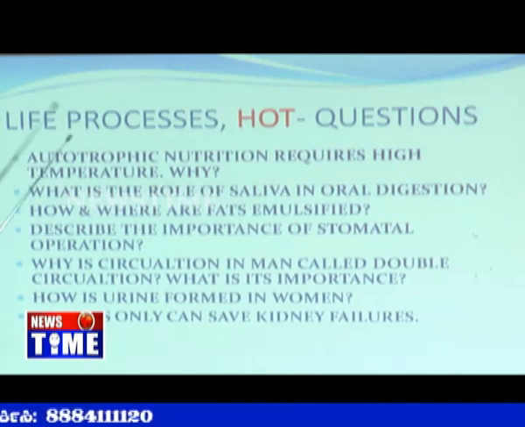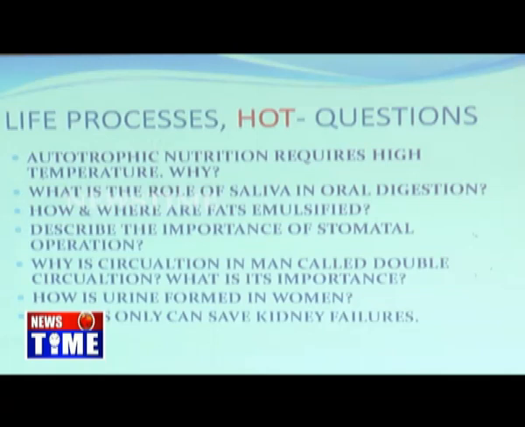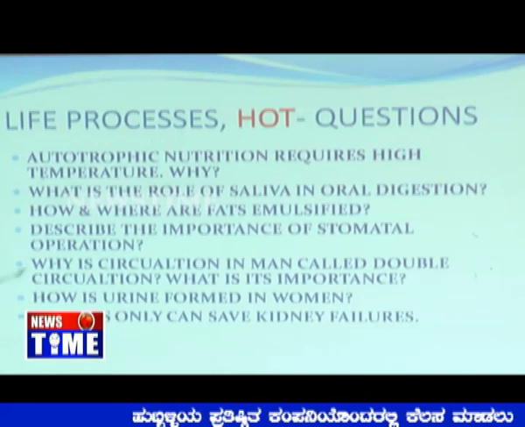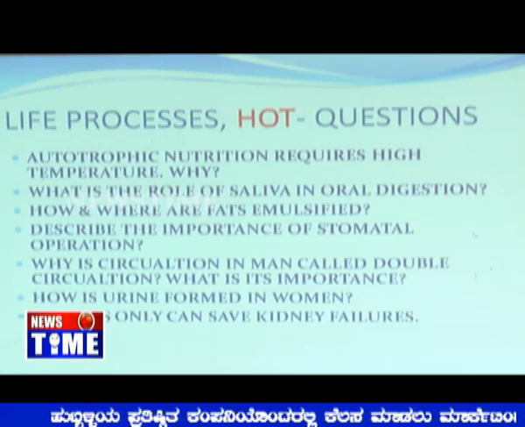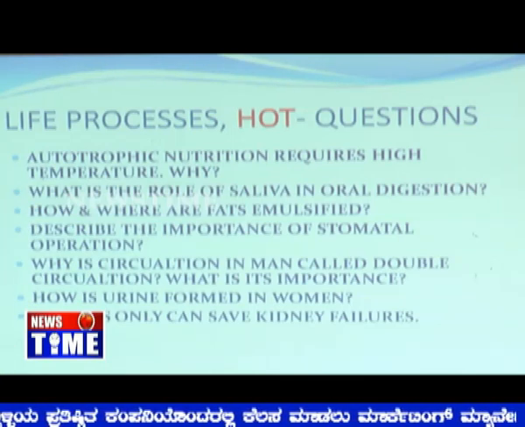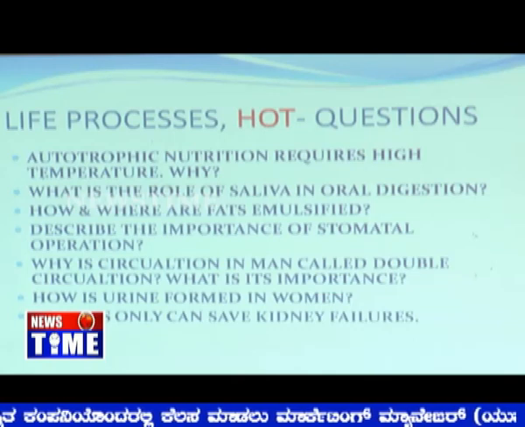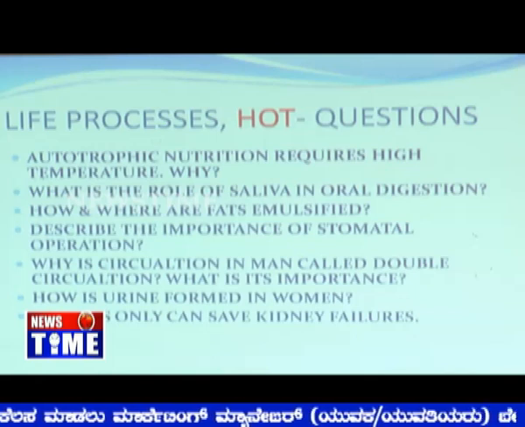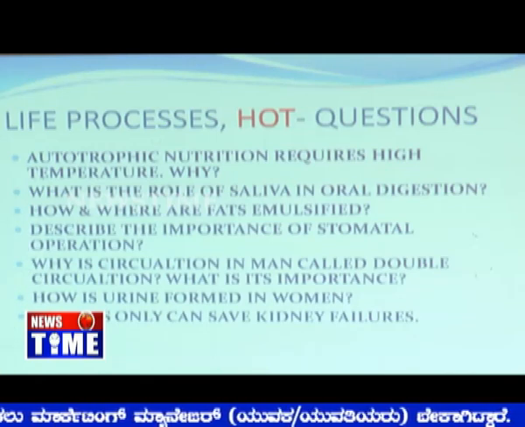In the first chapter, life processes, we come across: autotrophic nutrition requires high temperature. Why? You must know that a temperature range enhances the productivity of plants. I mean to say that the rate of photosynthesis will be directly proportional to the temperature. Whereas what is the role of saliva in oral digestion? Digestion in man starts with the oral cavity, then stomach, intestine. After the duodenum there won't be any further digestion, there will be absorption.